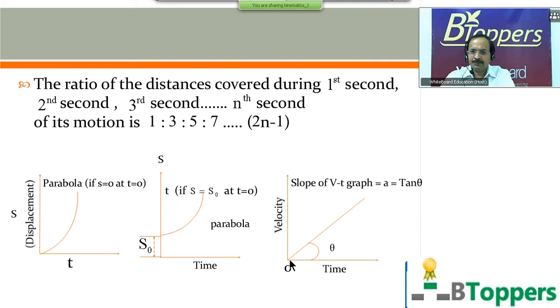In general, the equation of a straight line passing through the origin with slope m is given by y equal to mx. So you compare v equal to at with y equal to mx. So slope m equal to acceleration a. That means in general, the slope of the velocity time graph gives you the acceleration. If the straight line makes an angle theta with the positive direction of the x-axis, then the slope of the line can be written as m equal to tan theta.